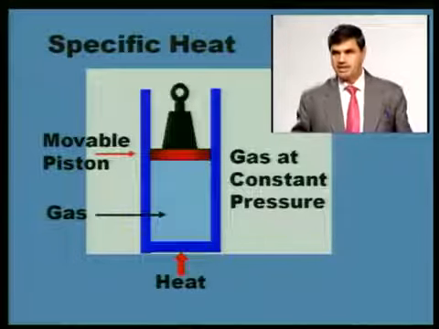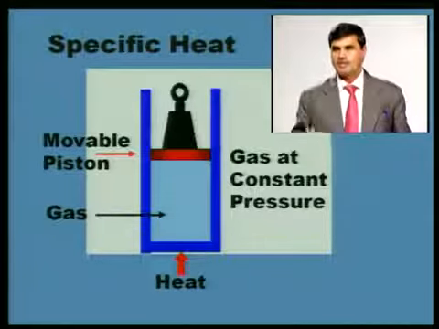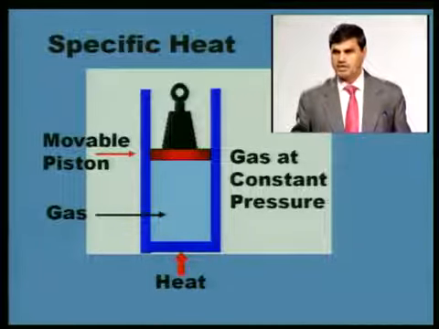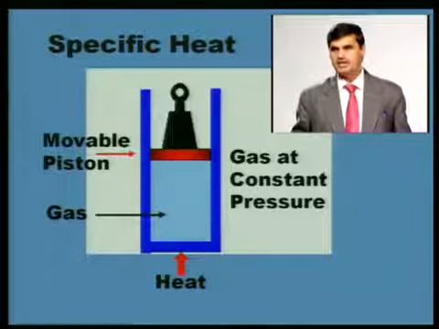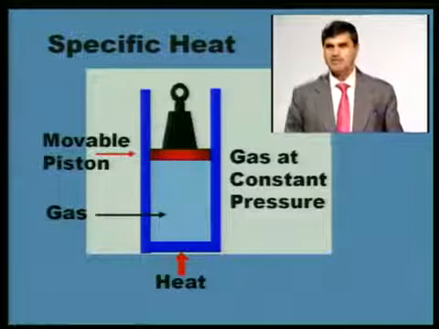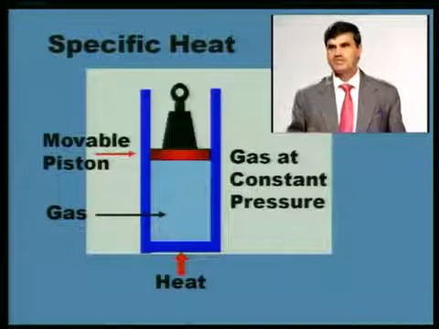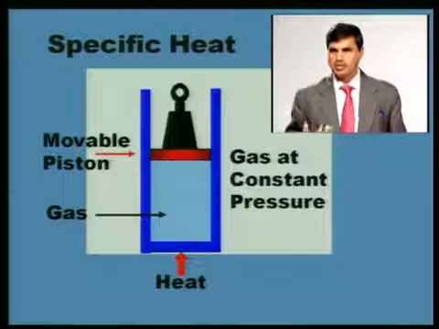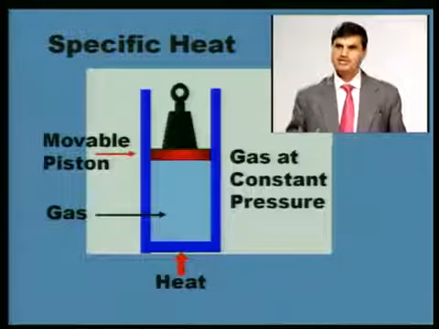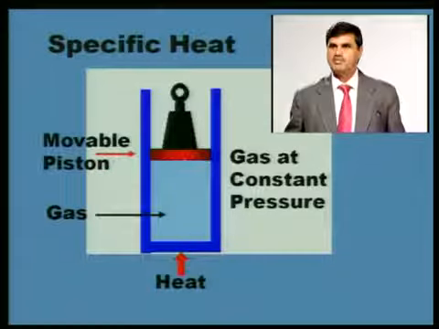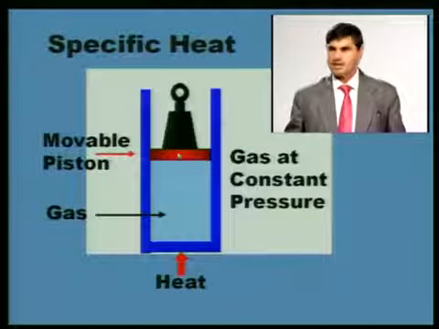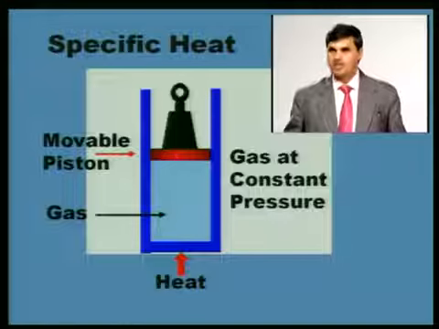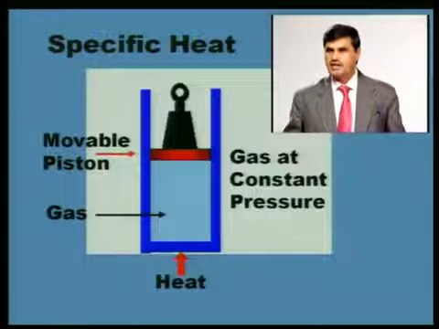When we are adding heat at constant pressure, the amount of heat added for increasing the temperature of the gas by 1 degree Celsius is termed as specific heat at constant pressure. For increasing the temperature by 1 degree Celsius, the amount of heat which is needed, while keeping pressure constant, is the specific heat at constant pressure. Another situation may be that we are keeping volume constant and then we are adding heat.